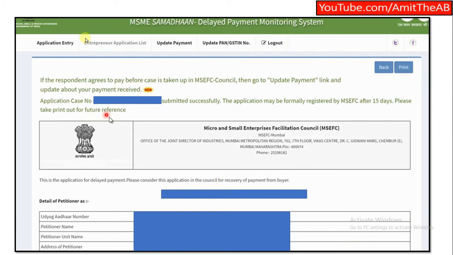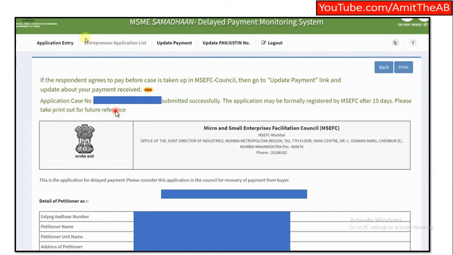So here the application number which is allotted to you would be a temporary one, as I mentioned in the first half of the video. That application number would be temporary, and once it is taken up, it would change to an approved case number. So this is how you file a case.